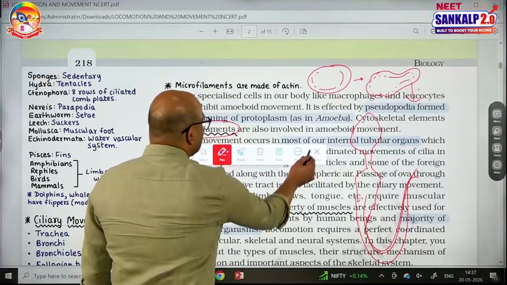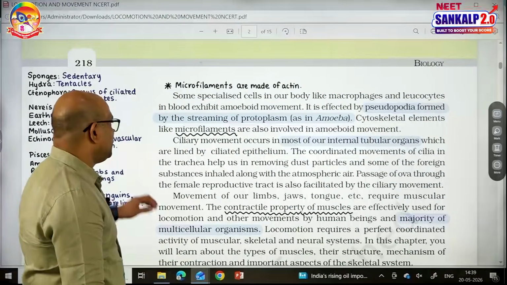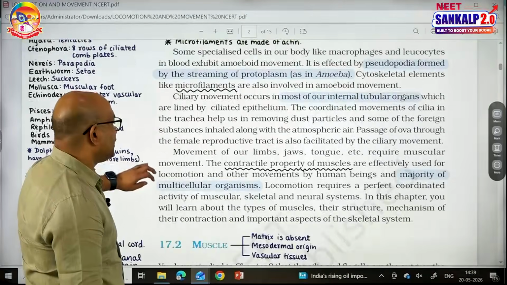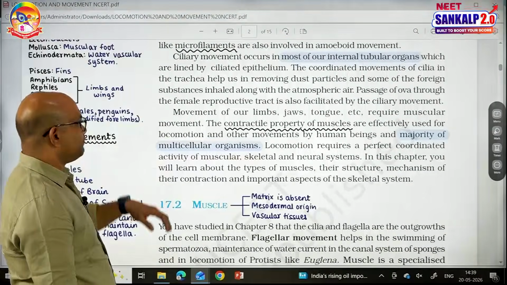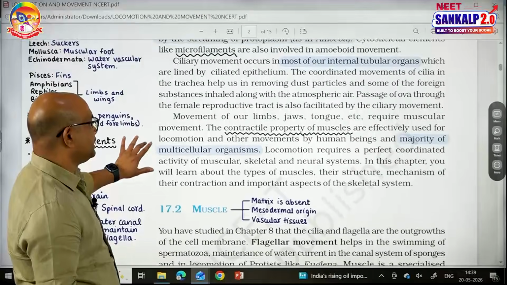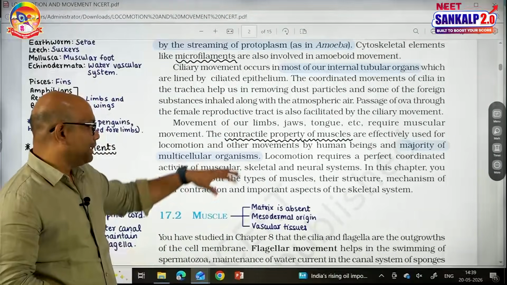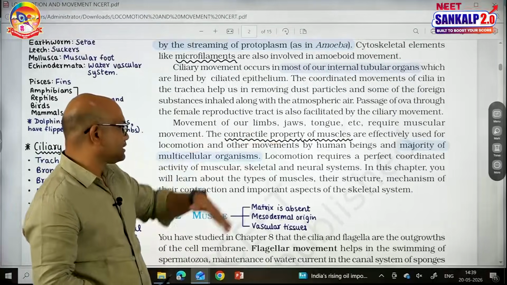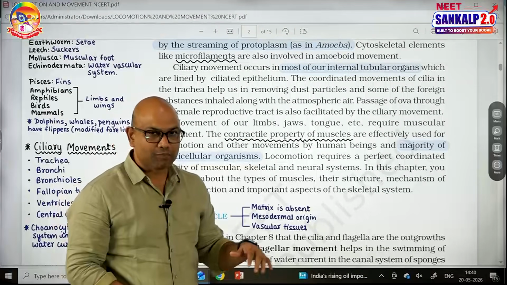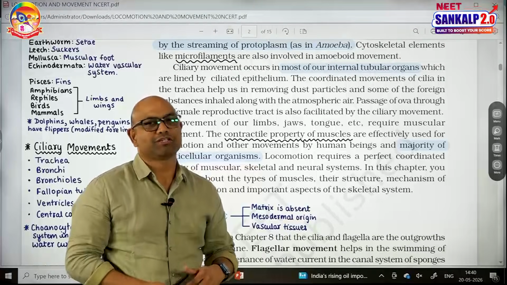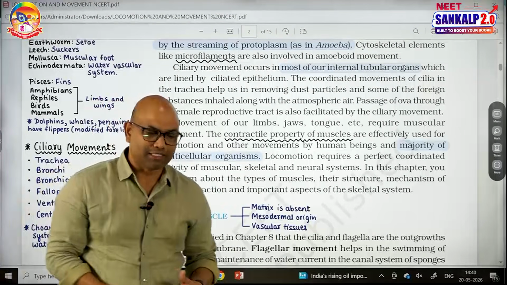And when it comes to the main types of movement in human beings, it is muscular movement. See, with the help of muscles, we are able to move our limbs, jaws, tongue, etc. So, the main type of movement in the human body is muscular movement. Muscular movement is caused by the contractions and relaxations of muscles. So, let us talk about muscle.